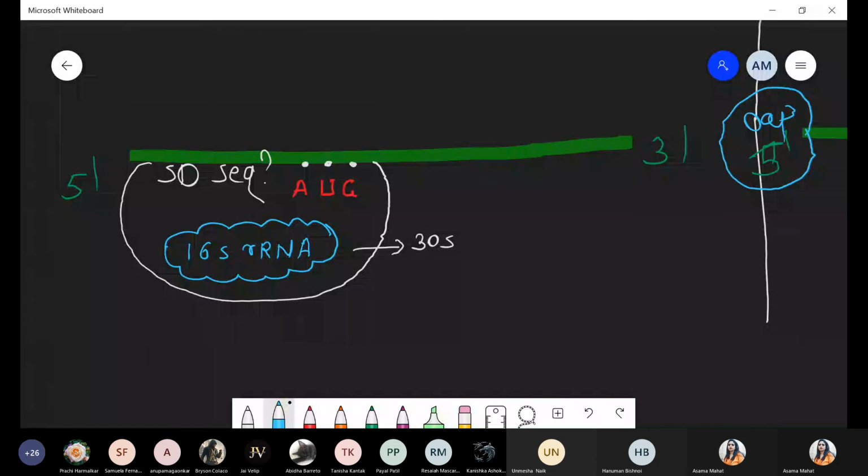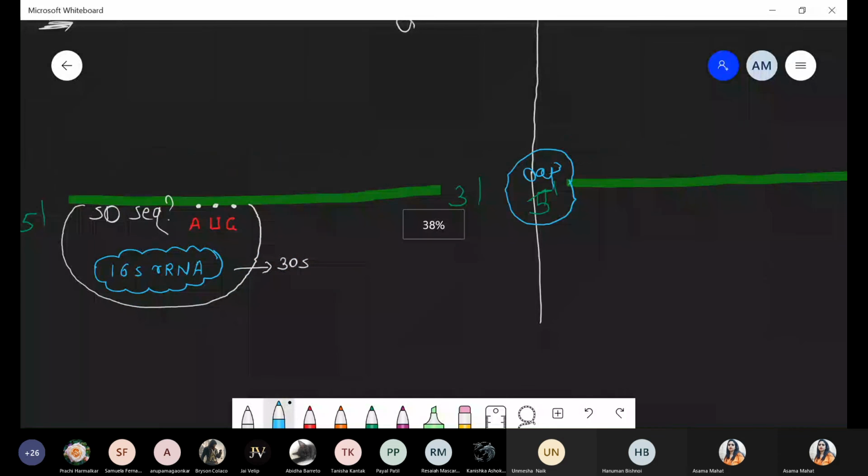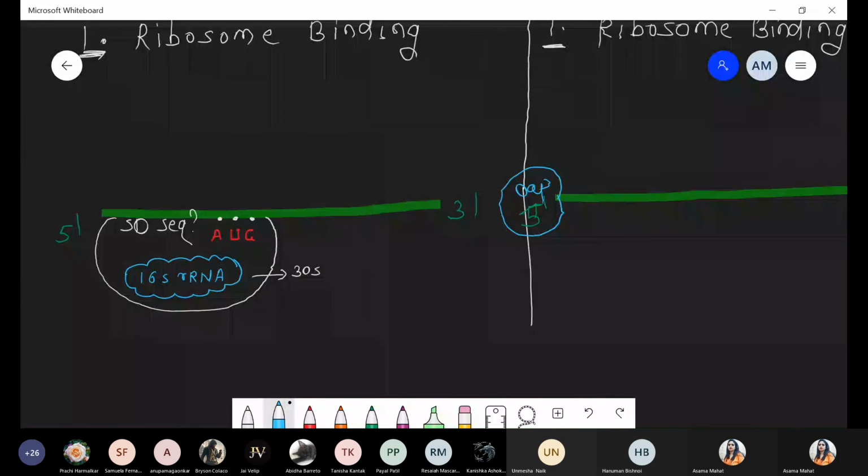Got it? The same scenario applies with respect to the eukaryotic system, but here the Shine-Dalgarno sequence is absent. Instead there is an attachment of the smaller subunit, the 40S subunit, to the 5 prime cap. So along with the 5 prime cap, there is an attachment of the 40S type of ribosomal subunit. And here the sequence will also be the same, that is the start codon, the presence of AUG. So it is the same process.